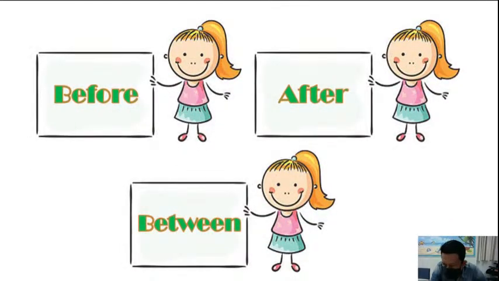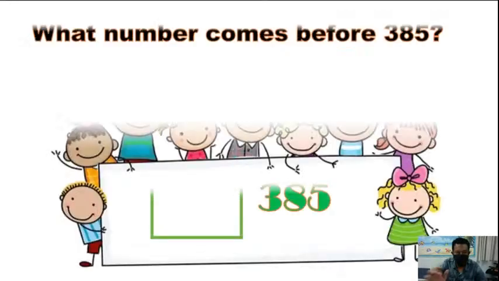After this, we also studied, we learned how to find the numbers before, after, and between. So, look at these three words, eyes on the screen. Before, after, between. We also studied about this. So, let's take one example. After that, we'll go to the next part. And after we finish all these things, Teacher Deb wants to explain something about the test. Okay? So the next is like this.